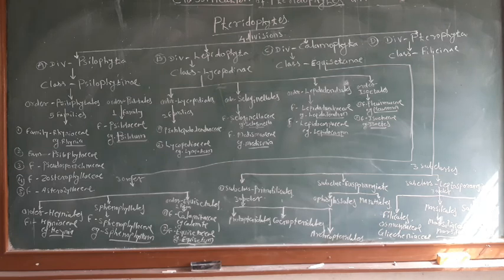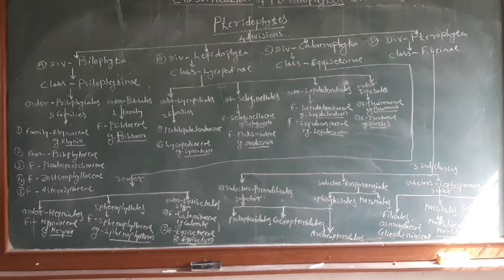The salient features of this classification according to G.M. Smith: first, a single division Pteridophyta is not considered valid. The natural system of classification, which placed the cryptogamic plants in 3 divisions, Thallophyta, Bryophyta, Pteridophyta, was introduced at the end of the 19th century. This system was widely adopted and is still followed in more or less modified form in many books.